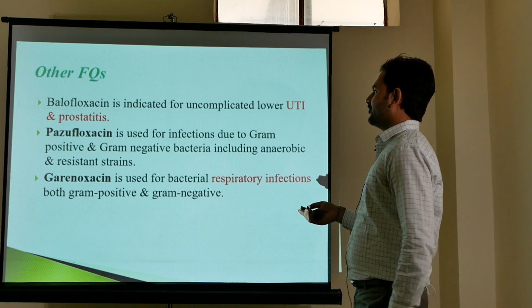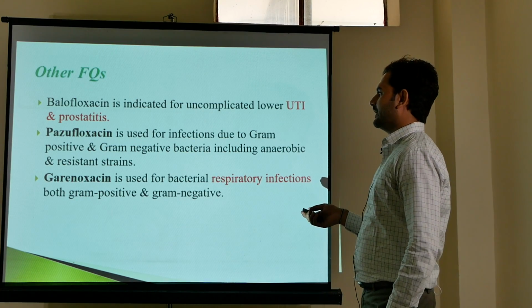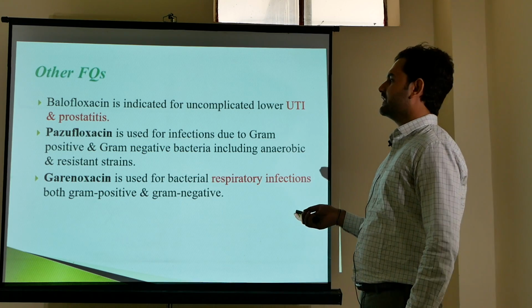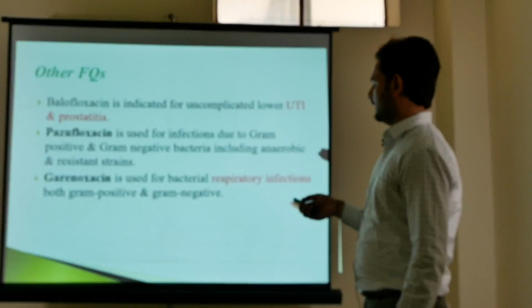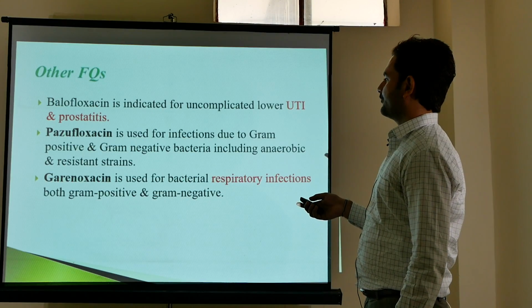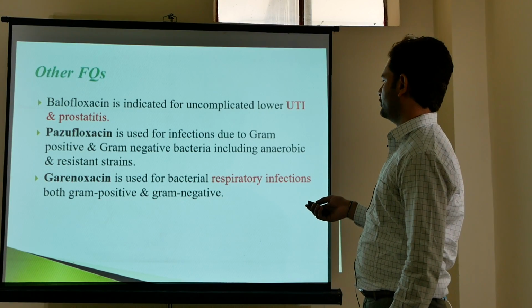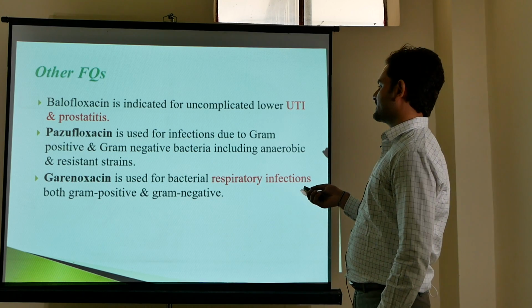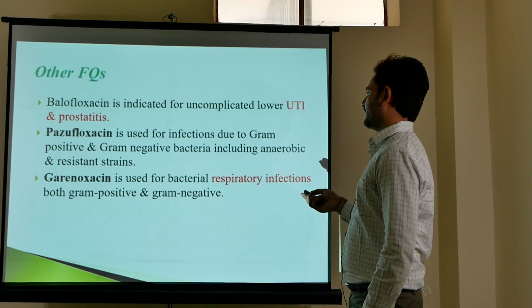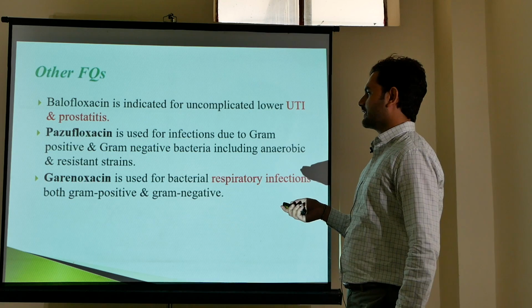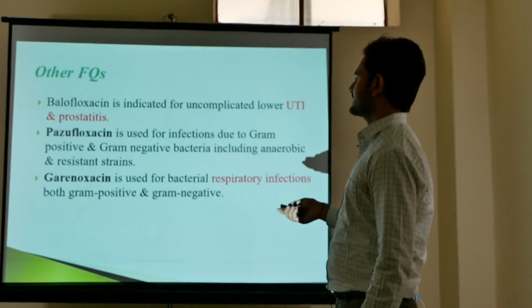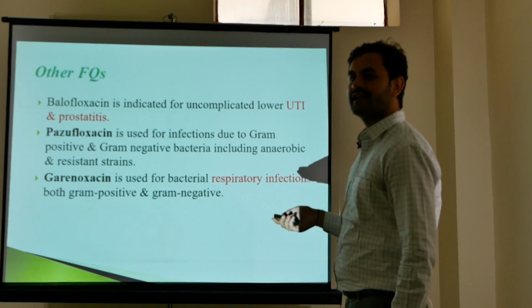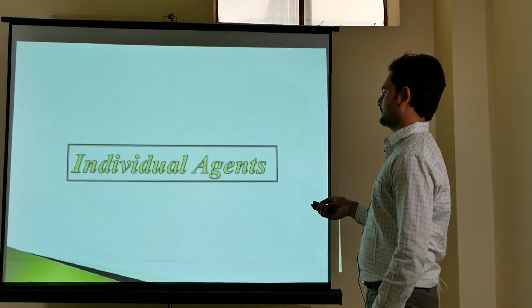Now come to the other fluoroquinolones like balofloxacin. Balofloxacin is used in prostatitis and urinary tract infection. Pazufloxacin is used against gram-positive and gram-negative bacteria, including anaerobic and resistant strains. And come to garenoxacin, which is used in respiratory infections due to both gram-positive and gram-negative bacteria.